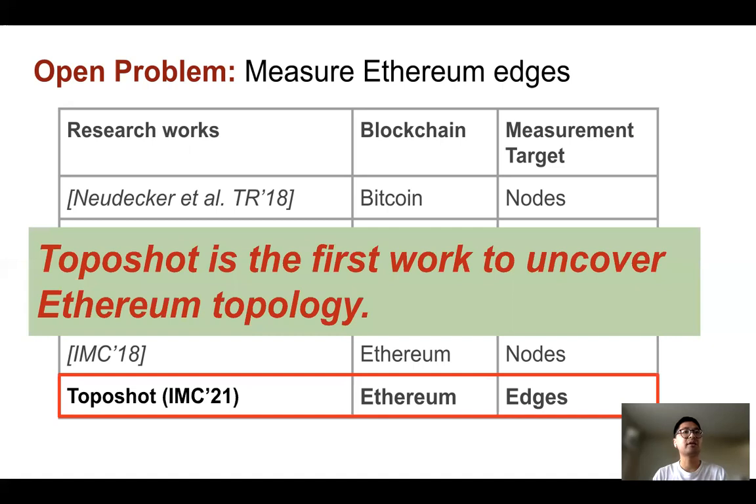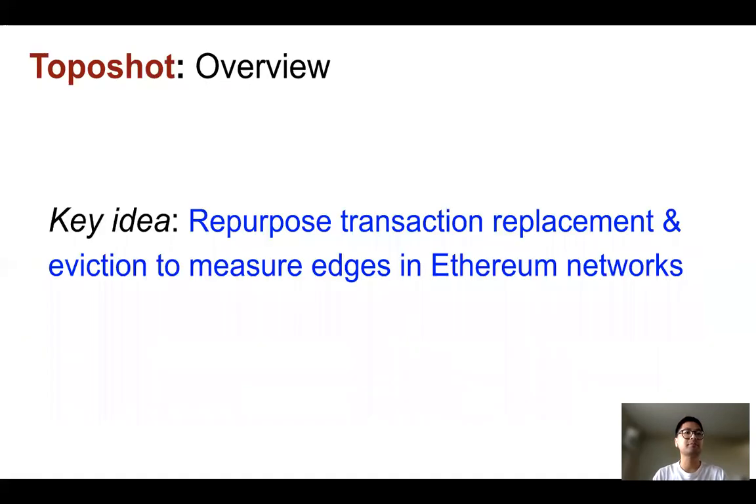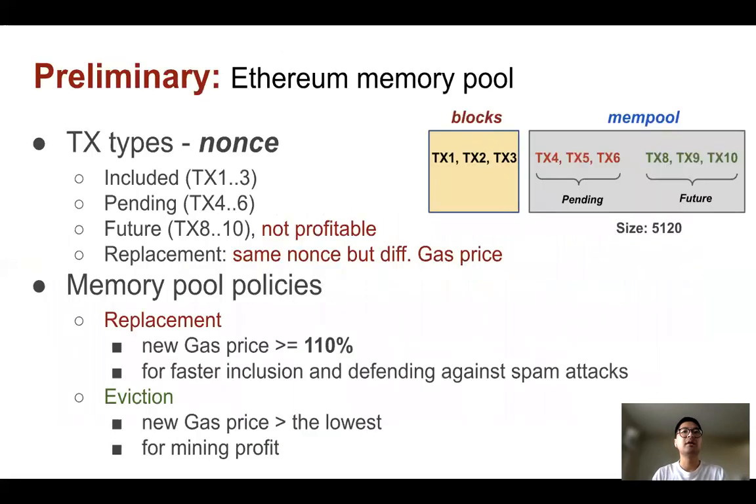TopoShot is the first work that successfully uncovers the edge in various Ethereum networks, including both Testnet and the Mainnet. The key idea behind TopoShot is to repurpose transaction replacement and eviction in Ethereum's memory pool to measure the network edges. Next, we will give the preliminary of Ethereum memory pool.